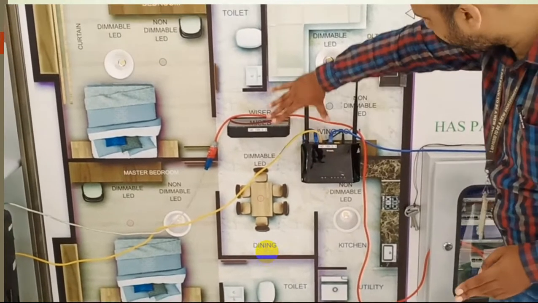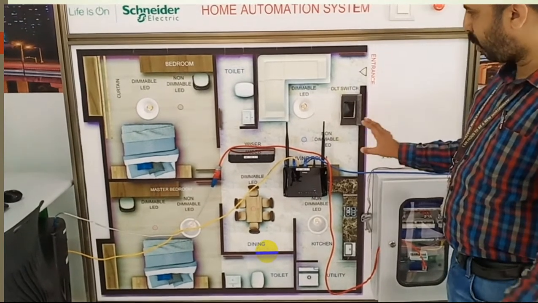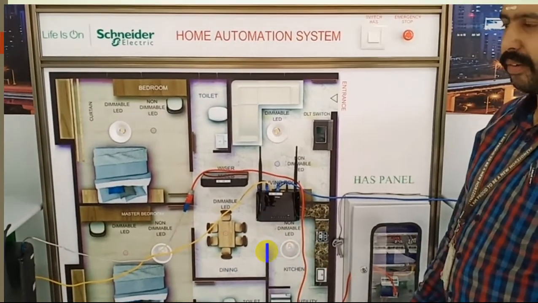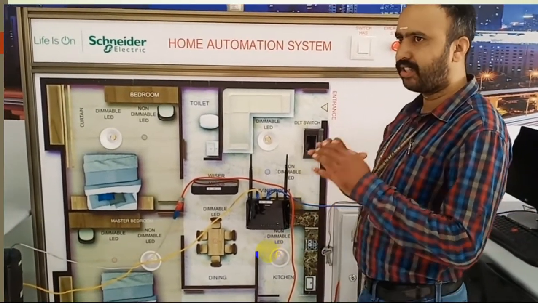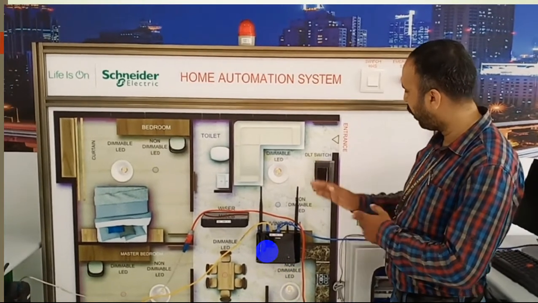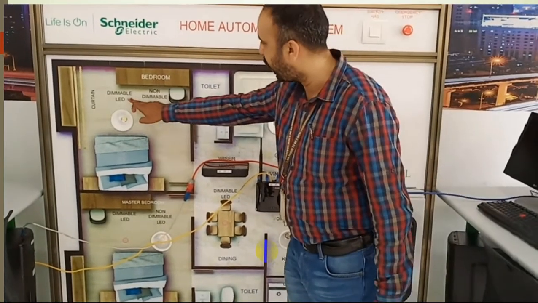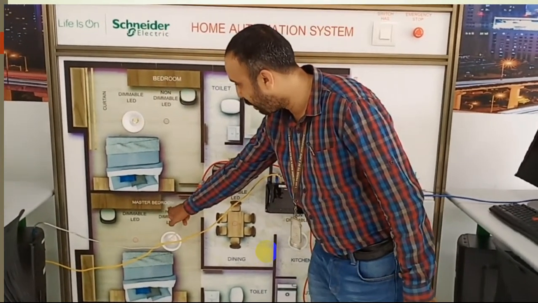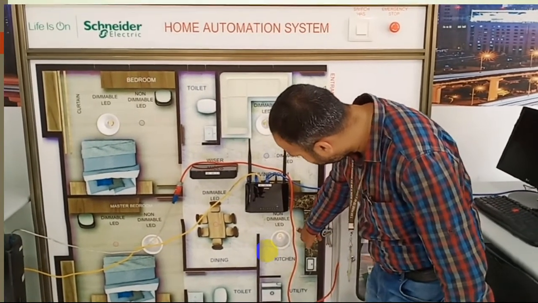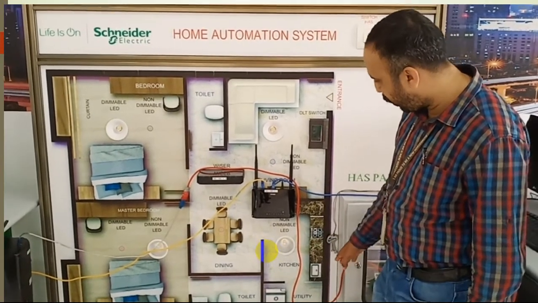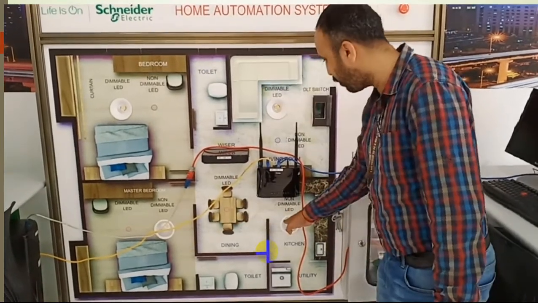Here we have a dining hall, and you can see the kitchen and utilities here. And this is the entrance. So approximately you can see a 2 BHK. In this we have different types of light switches. For example, as in the demo version, I have added lights. In the living room or the hall, I added a dimmable LED, and also in the bedroom I added a dimmable LED, and in the master bedroom I added a non-dimmable LED, and in the kitchen I have a non-dimmable LED. These two are dimmable LEDs, and these two are non-dimmable LEDs.